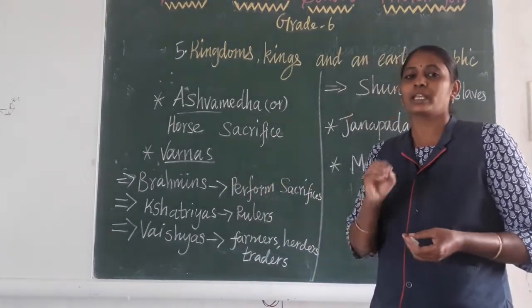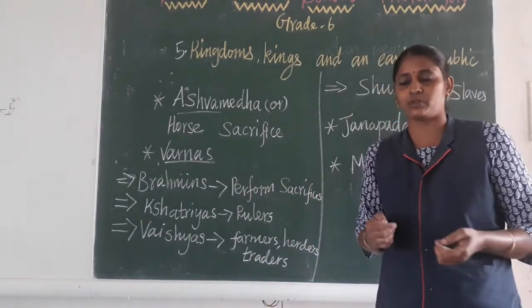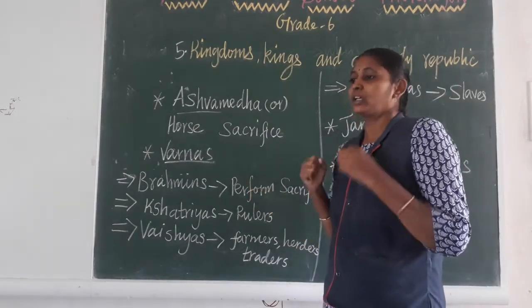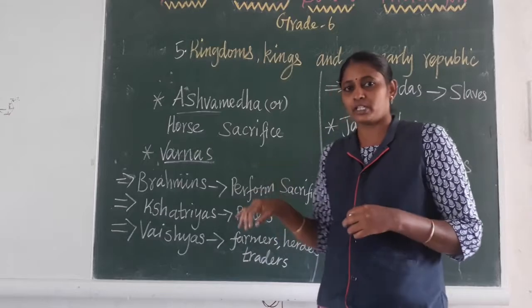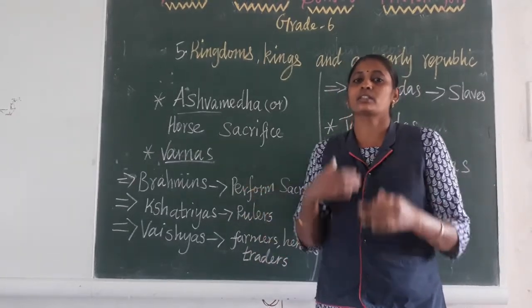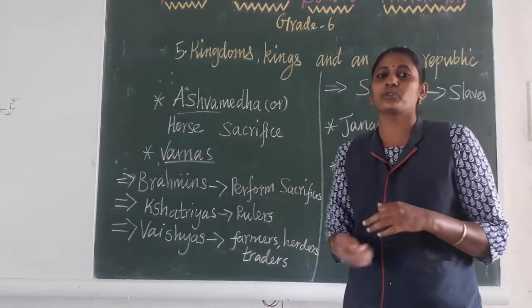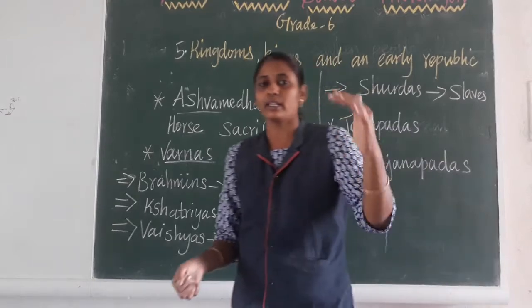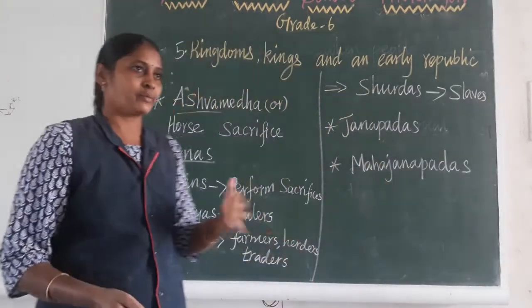Suppose anybody is not ready to accept that rule and tries to capture the horse, then the king takes his army and soldiers and attacks that kingdom. In that war they capture that area.